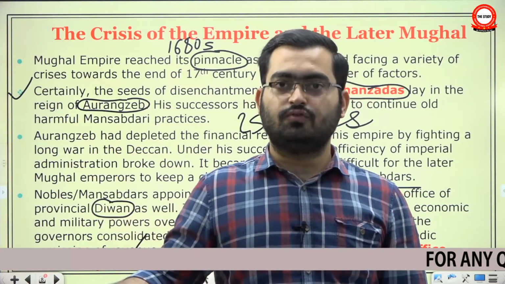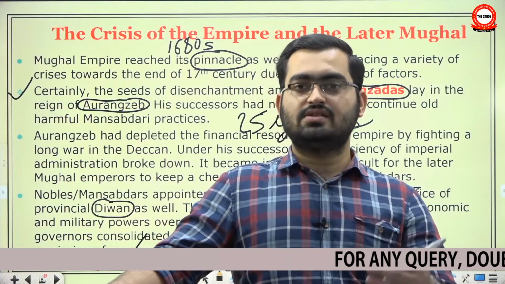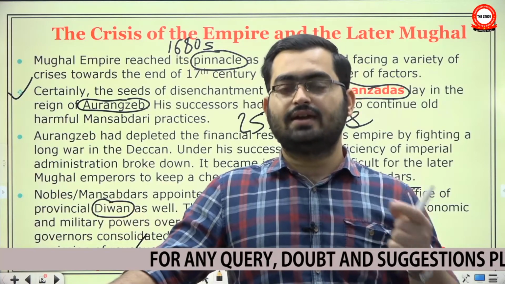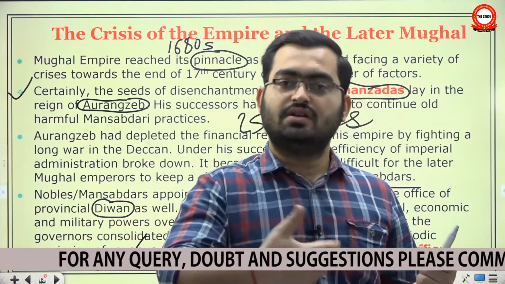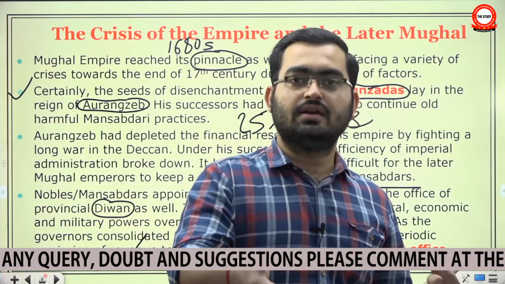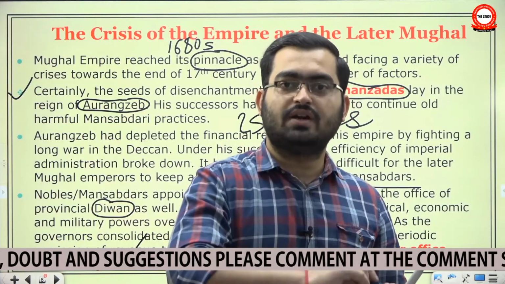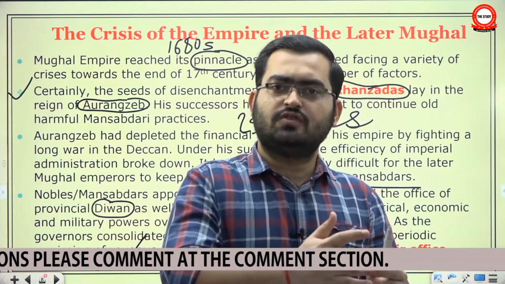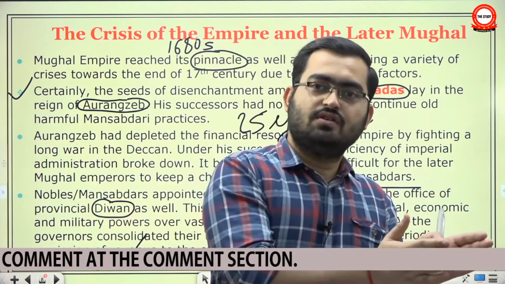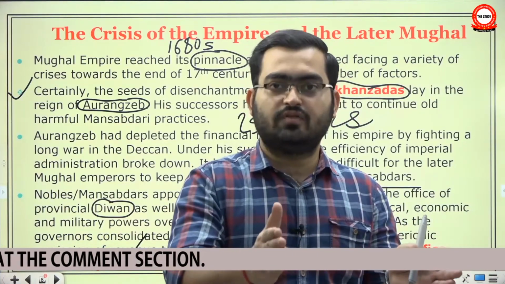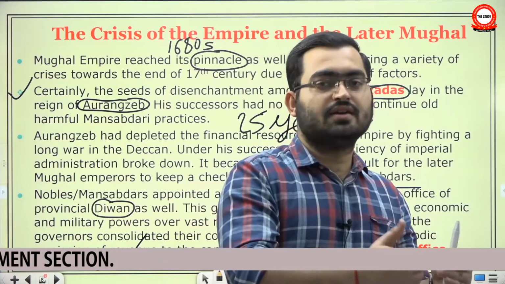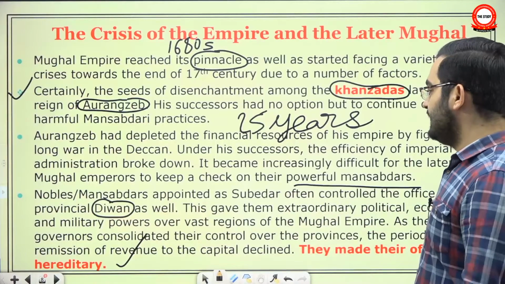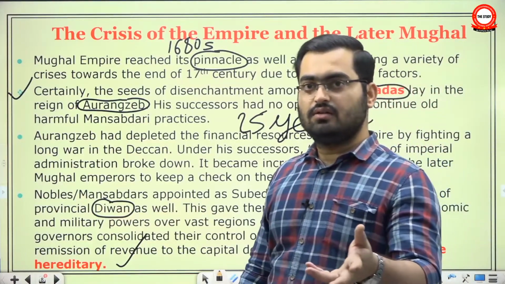What used to happen is that once a Mansabdar died, all his property escheated to the emperor. The emperor kept a small fee and generously returned the rest of the property to his descendant. But that was only the case of personal property. As far as holding an office, the office of Subedar, office of Diwan, office of Faujdar, whatever it might be, the office was separate from the personal property of a Mansabdar. Your office could not be hereditary. But once you started bequeathing your office to your children, that means now you are sovereign, right?